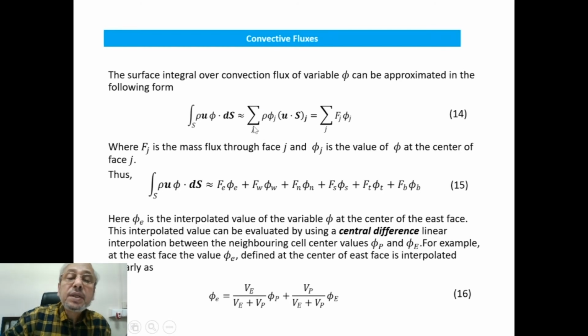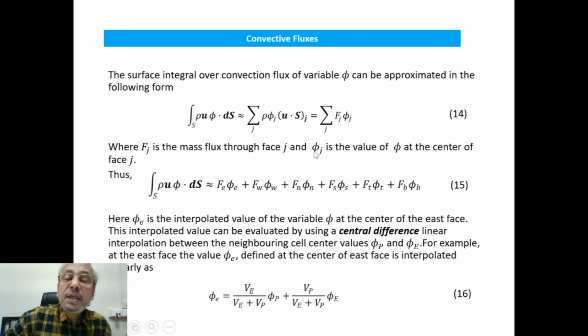That means the summation over j of rho phi j into u dot Sj, which, if we plug in our F definition, gives Fj into phi j summed over each j, where Fj is the mass flux through face j and phi j is the value of phi at the face.